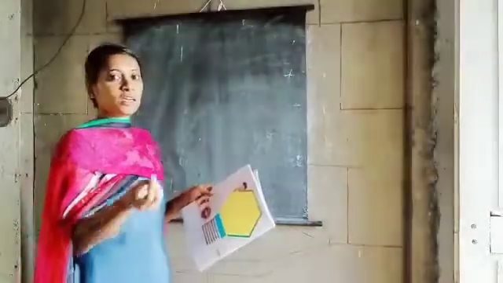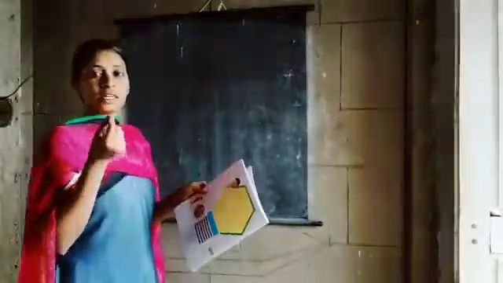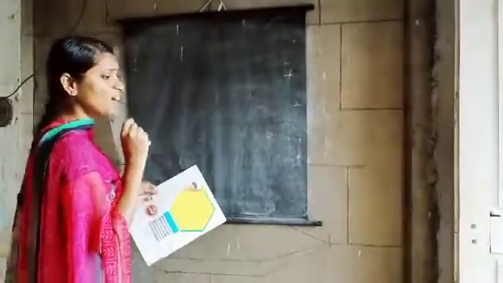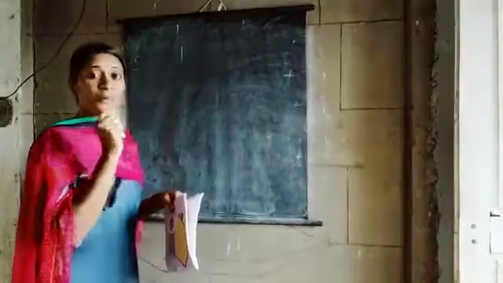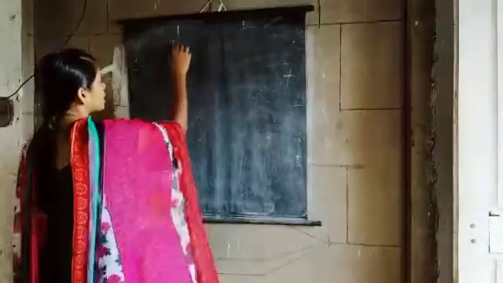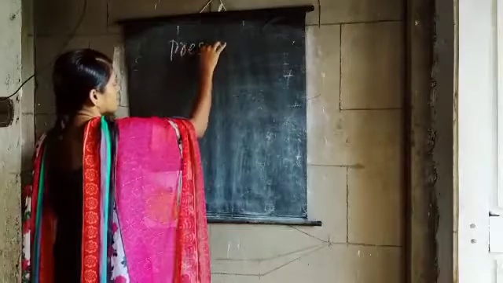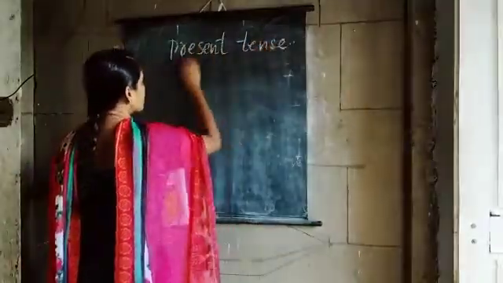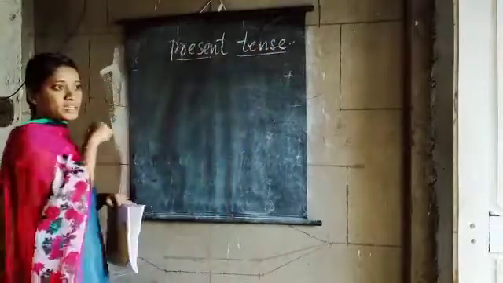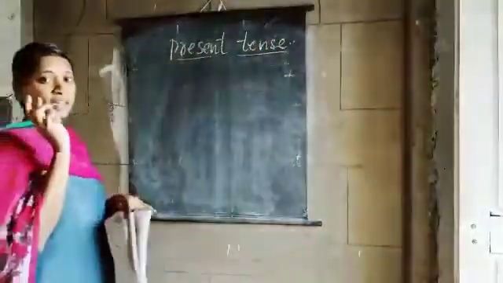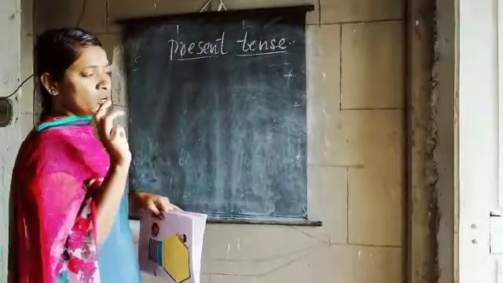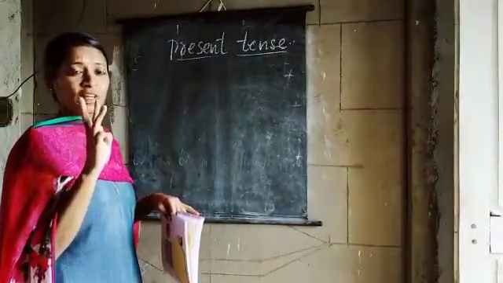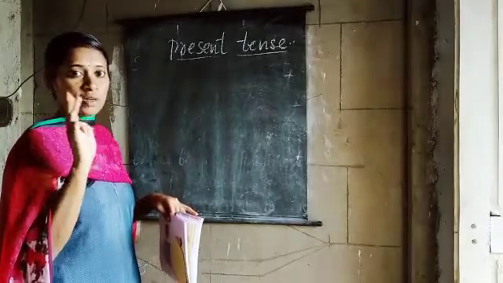So today let us see how to change the sentences when they are in present tense. Okay, children? Let us look now at the sentences in present tense. In present tense, there are four types, but only three will be changed into passive voice.